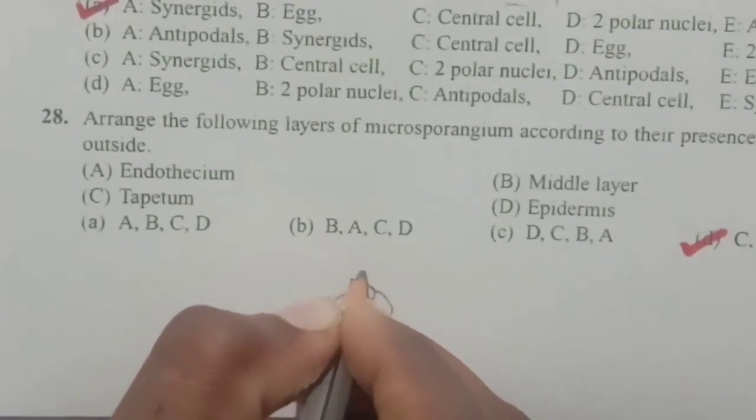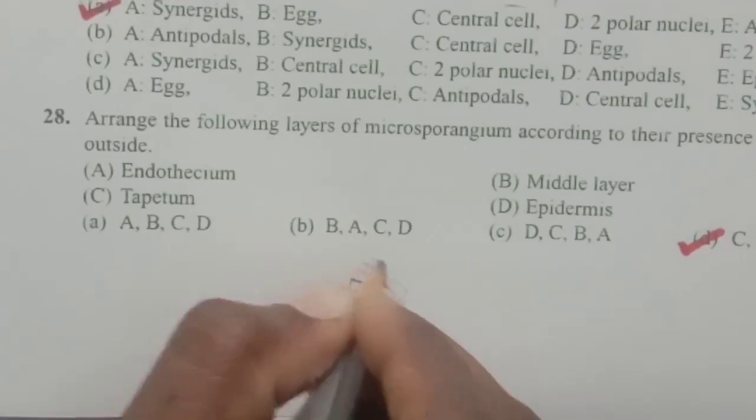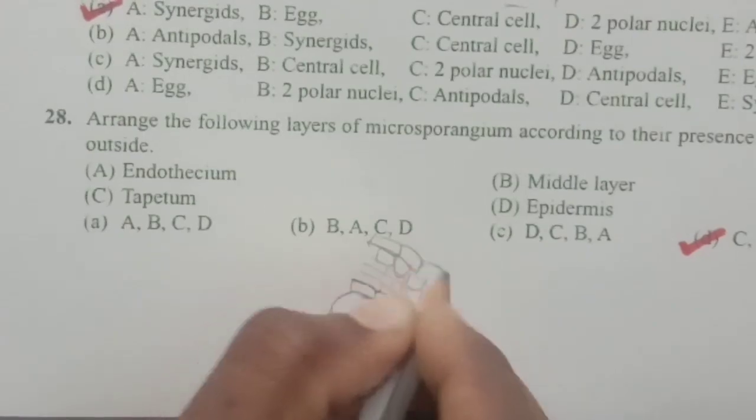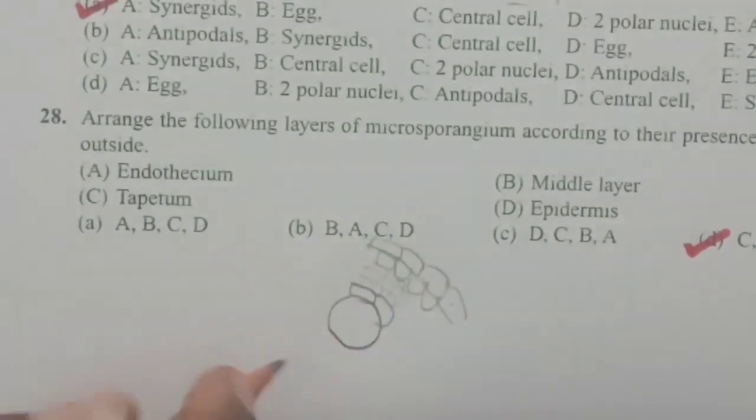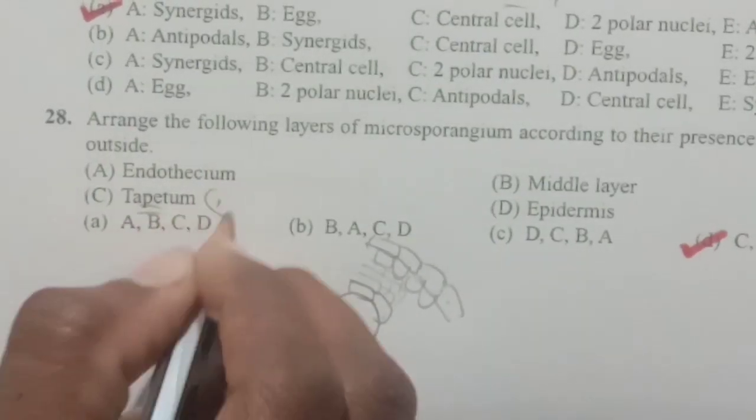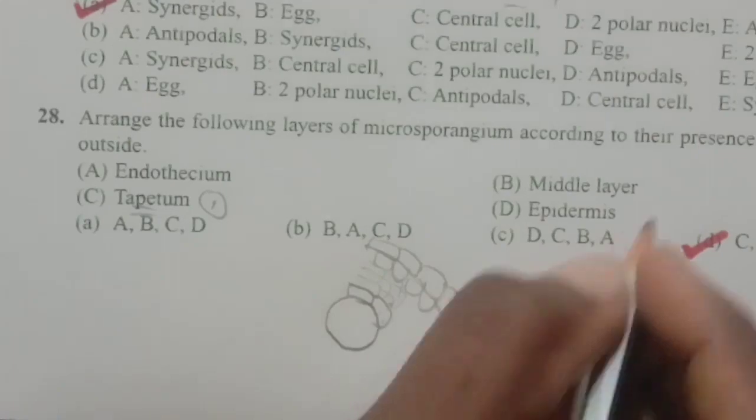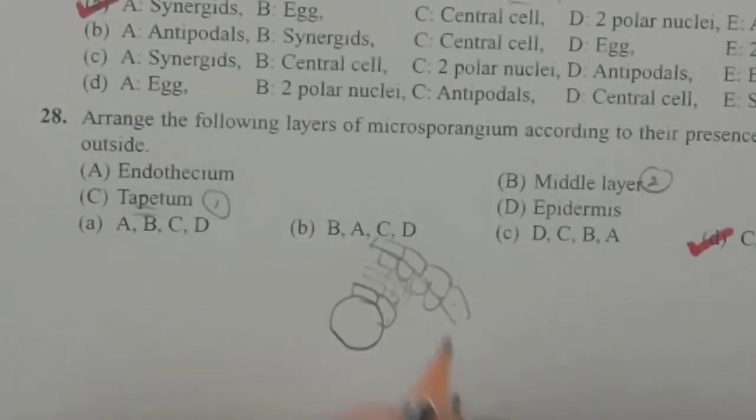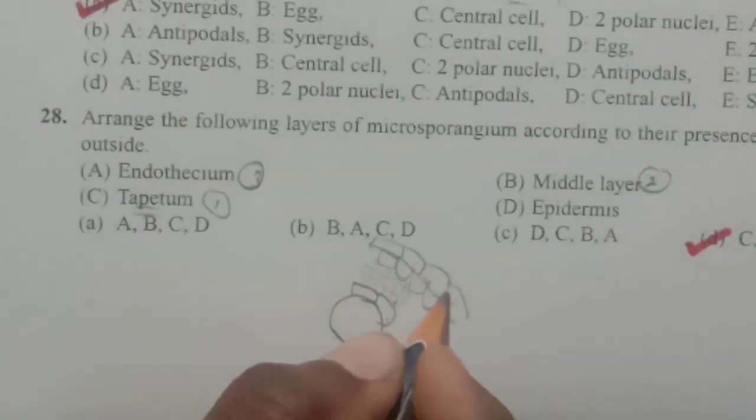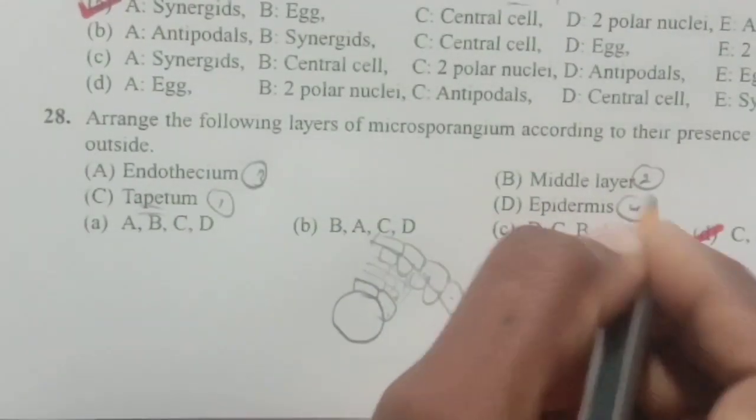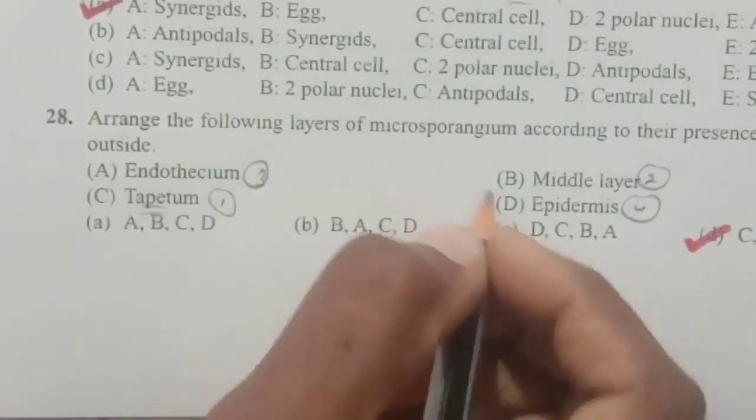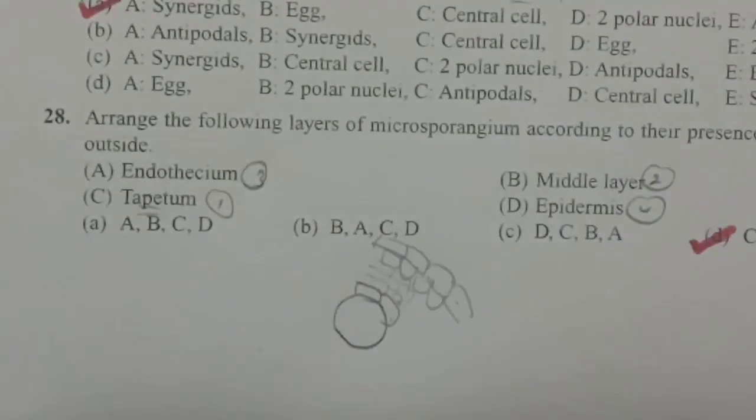So they are asking to arrange the wall layers from inside to outside, identify the wall layers from inside to outside. So this is the innermost layer called the tapetum. So first should be tapetum, and the next layer is called the middle layer. The second one will be the middle layer, and the next layer will be endothecium. The third one is endothecium, and the outermost layer is called epidermis. So here C, B, A and D. So option D is the correct answer.